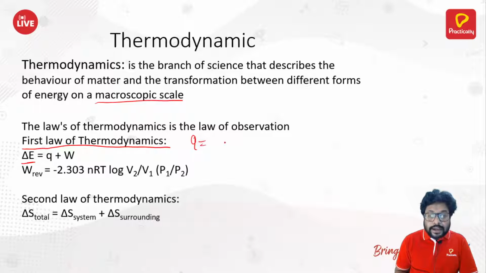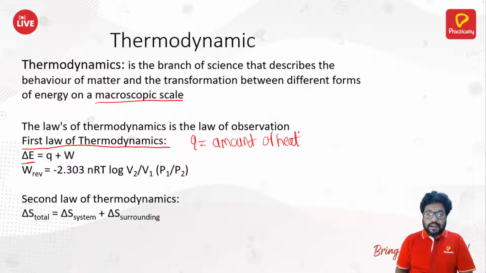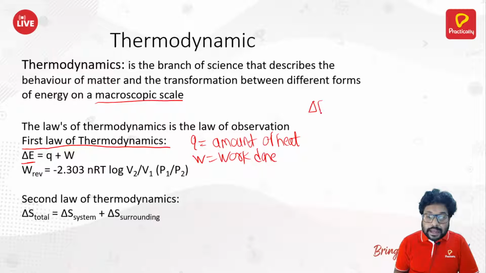Q is what? Q is the amount of heat. And W is what? W is work done. And what is meant by delta E? Delta E is the change in internal energy.